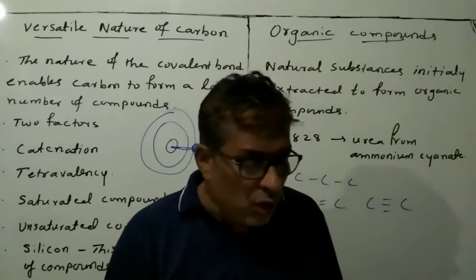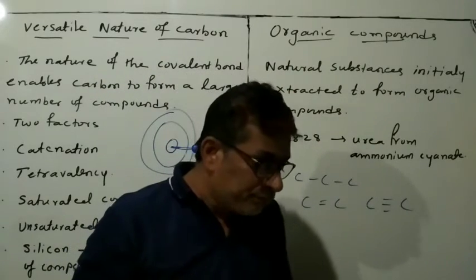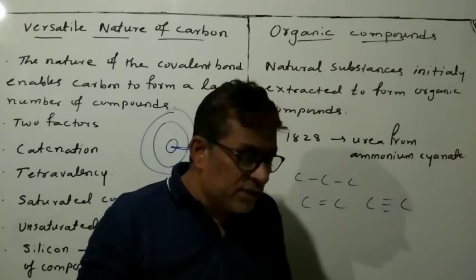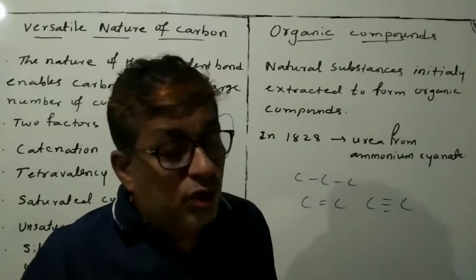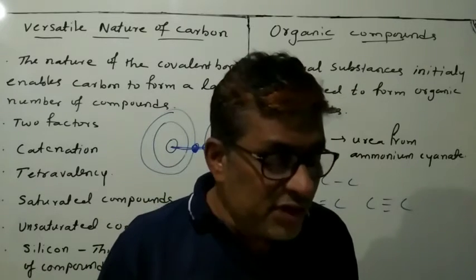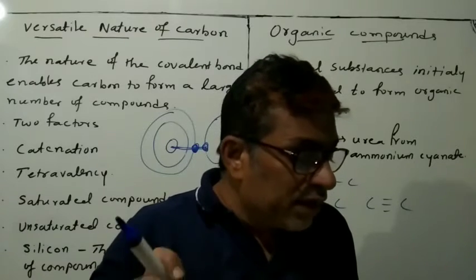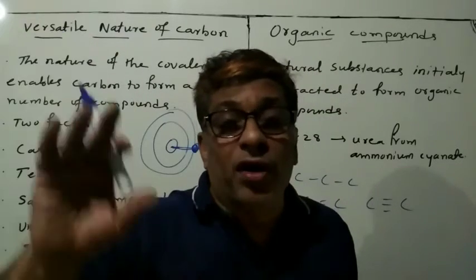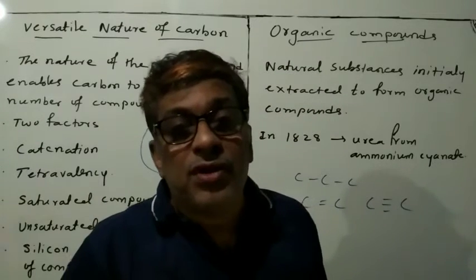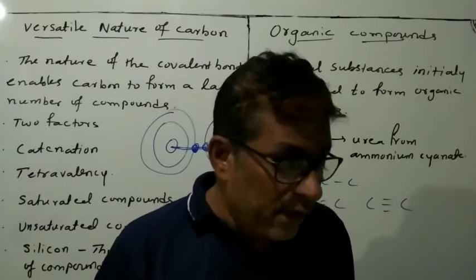Okay, next one, organic compounds. The two characteristic features seen in carbon, tetravalency and catenation, put together give rise to a large number of compounds. This helps to make the large number of carbon compounds.